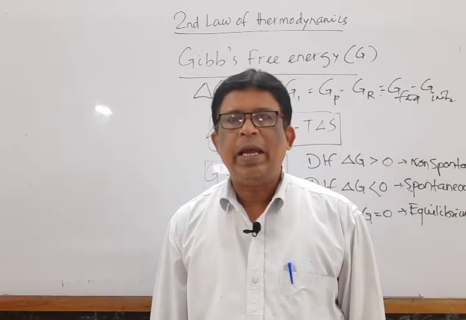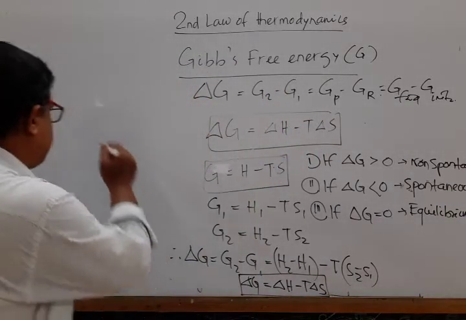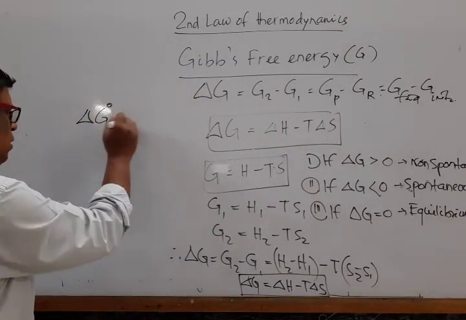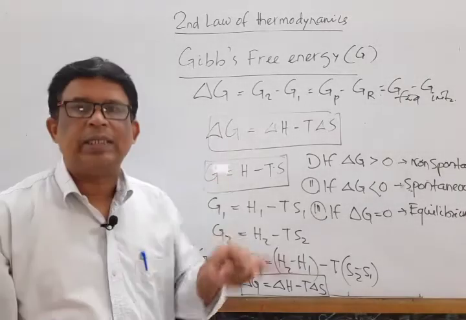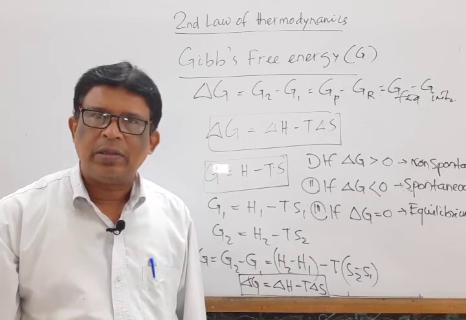Finally, this free energy change is also related to electrical work done by an expression. If this free energy change is recorded at a standard state, then it is known as standard free energy change, del G naught.